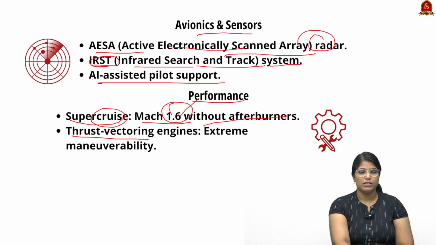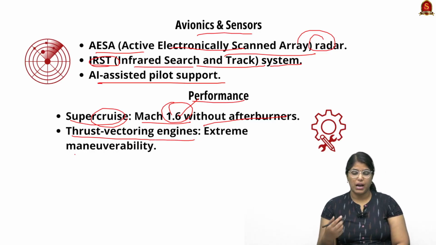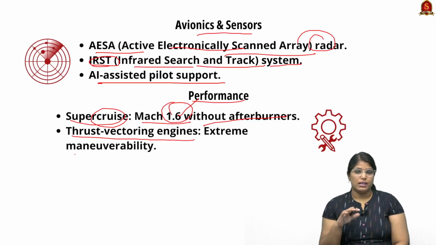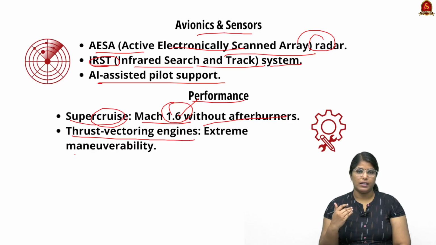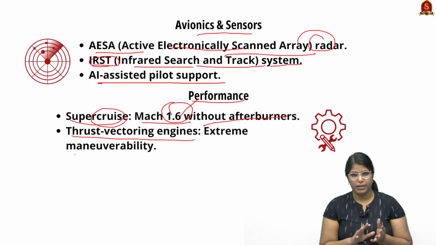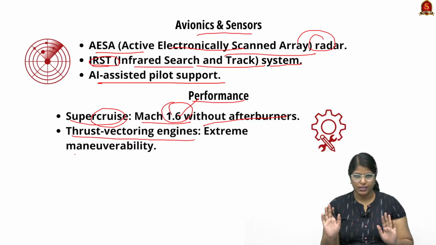And it has a thrust vectoring engine, which leads to extreme maneuverability. See, don't just fear all these hard words. To be very simple, it is the first fifth generation aircraft and it is giving a very tough fight even to its competitors. That is what the features of this particular aircraft tell us.